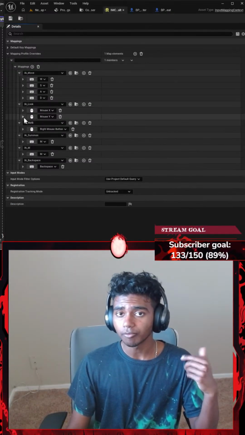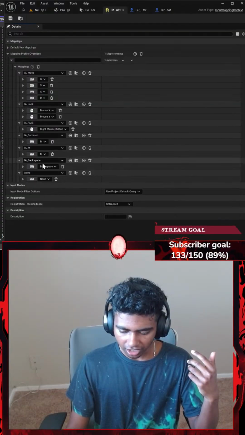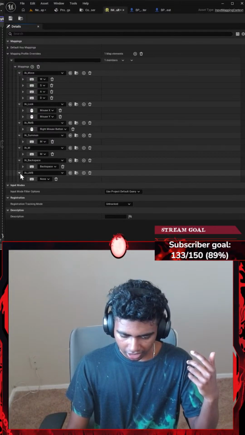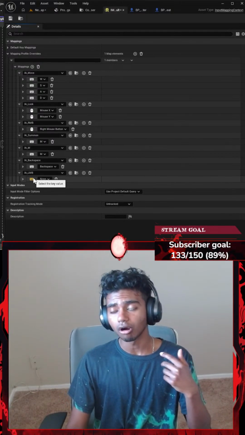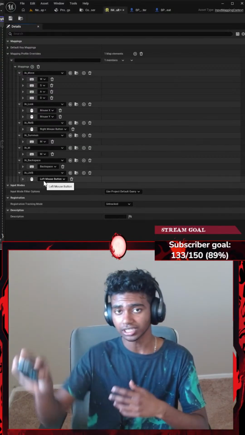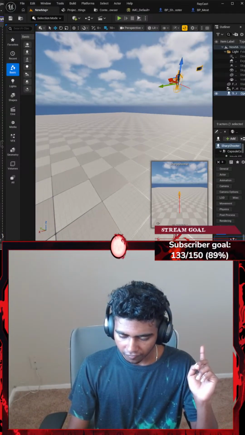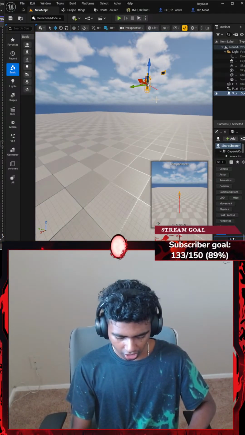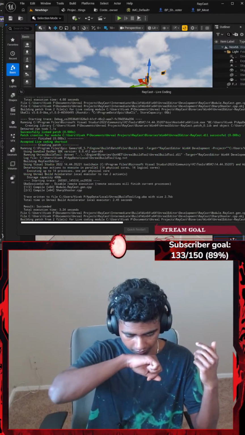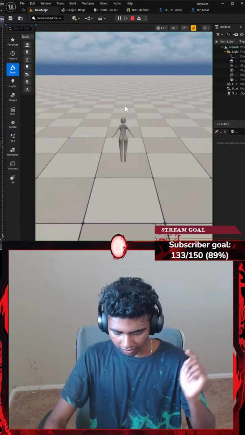In my IMC default, I'm gonna go ahead and add a mapping now. For my mapping, I'm going to go ahead and click the plus icon here, and then click this, go ahead and select IA_LMB, where this is going to trigger every time I click my left mouse button. Okay, I think that's actually pretty good, right? I'm going to hit Control Alt F11 to compile the code one more time, and this time it should work. There we go. Now, if I were to go ahead and run the program, let's see what happens.